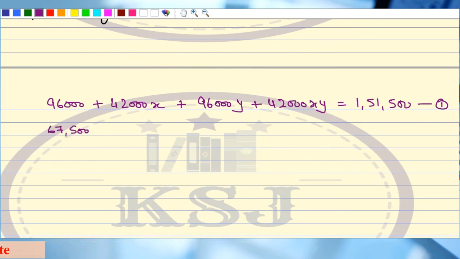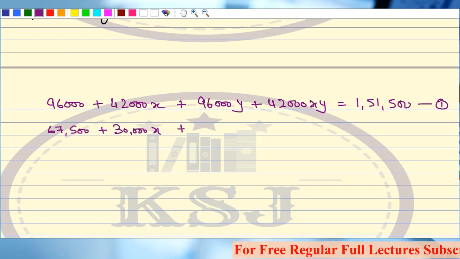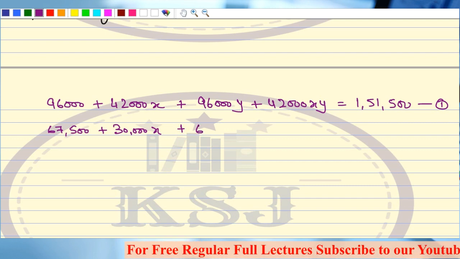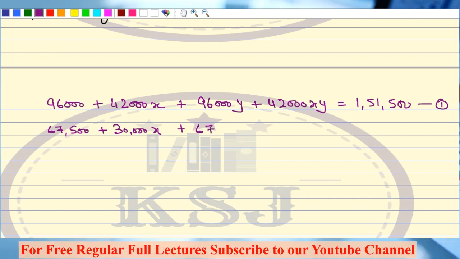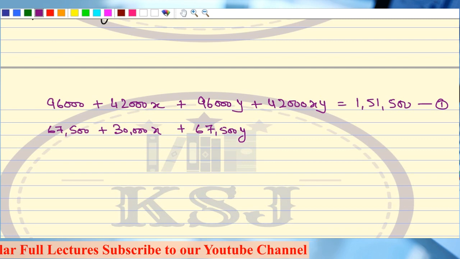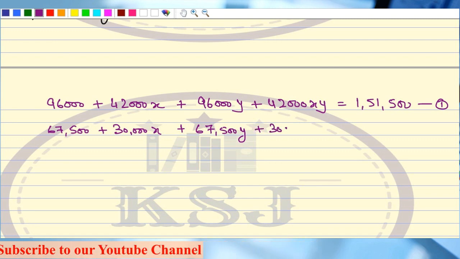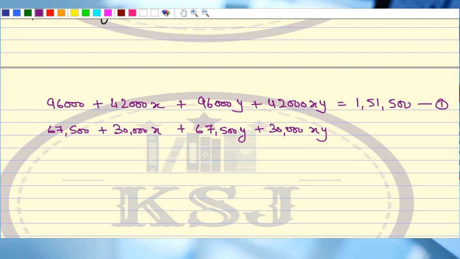Now, coming to equation number 2, that is from job 102, that is 67,500 plus 30,000x. This is my factory cost, right? Plus administration overhead 67,500y plus 30,000xy, right?